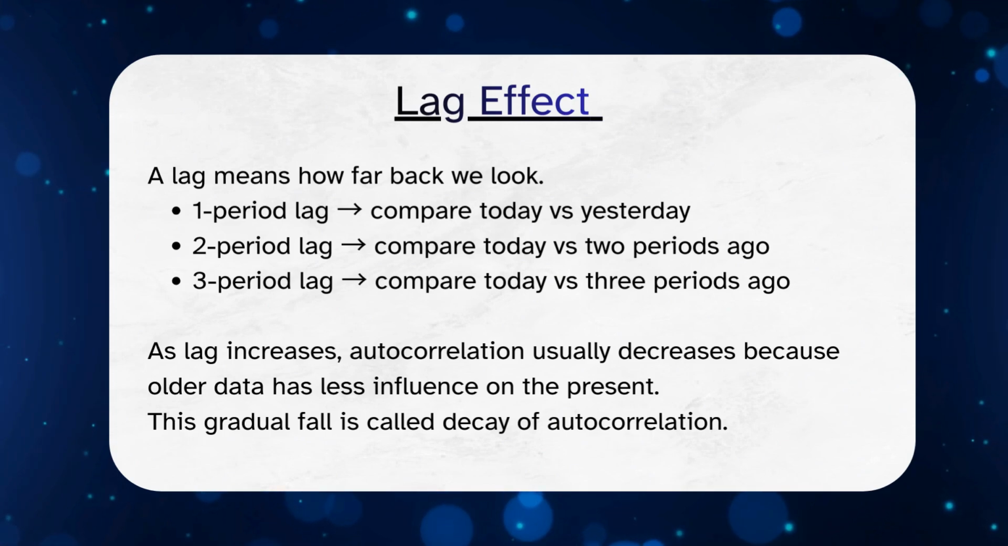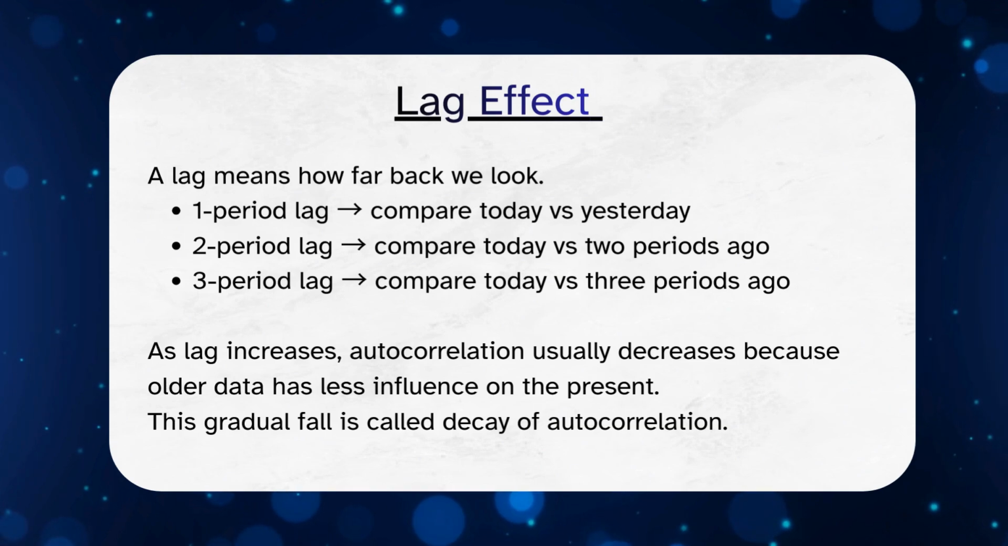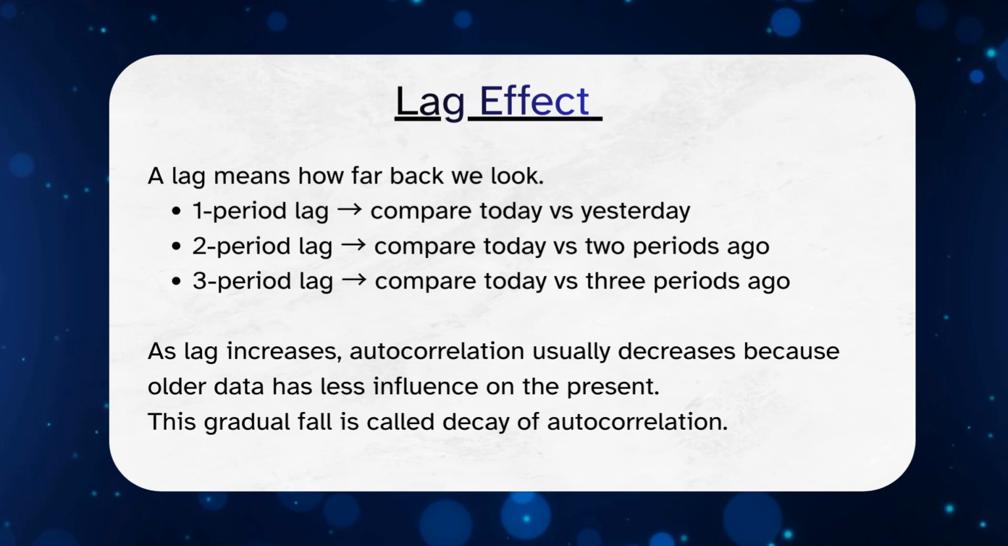So to summarize, autocorrelation measures how much the present depends on the past. It behaves opposite to mean reversion, and it usually weakens as we look further back in time.